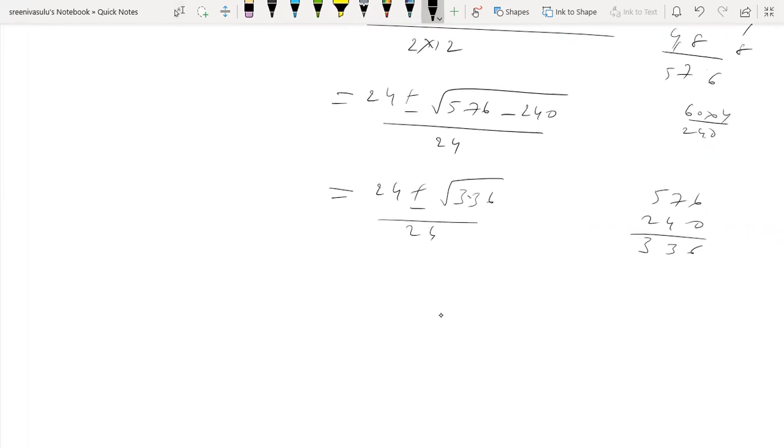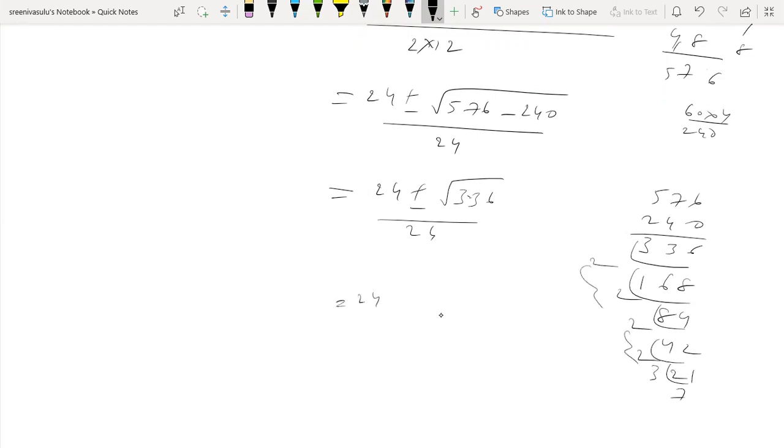Otherwise, you factorize 336: 2, 2, 2, 2 and 3 into 7.